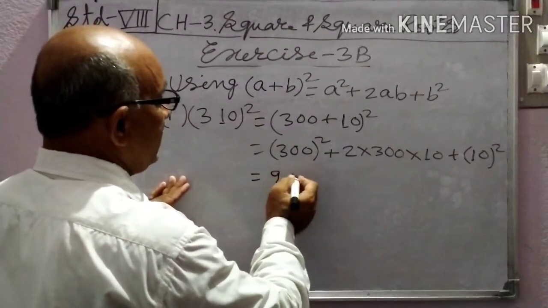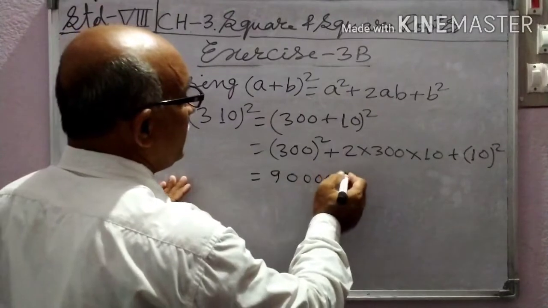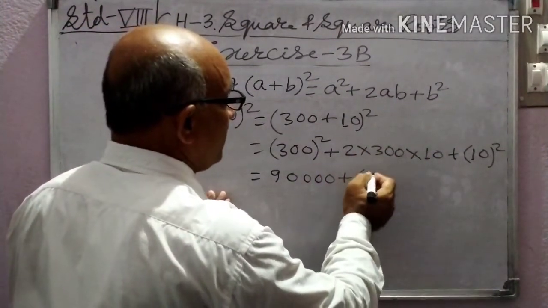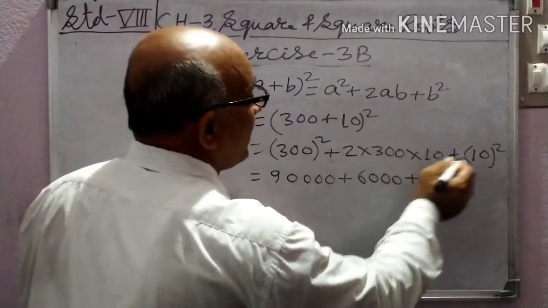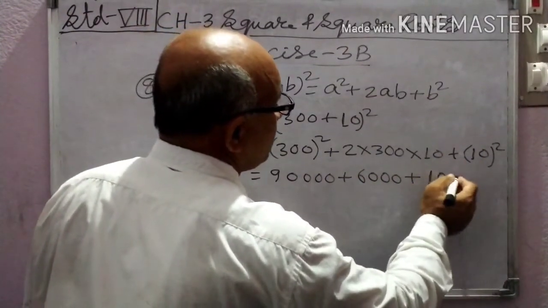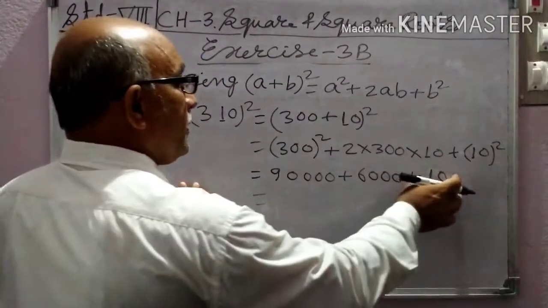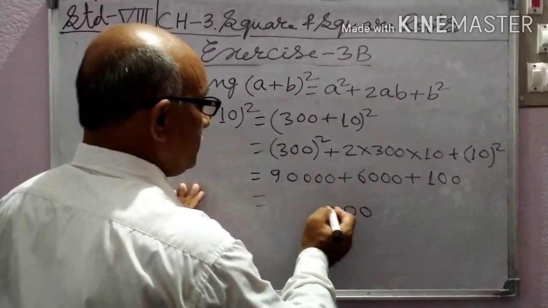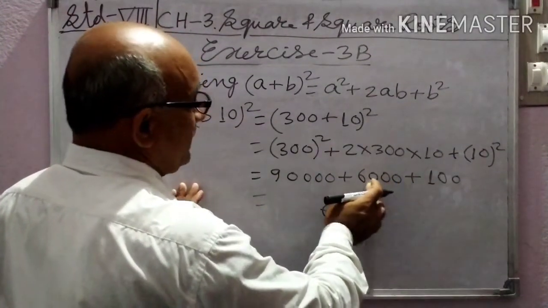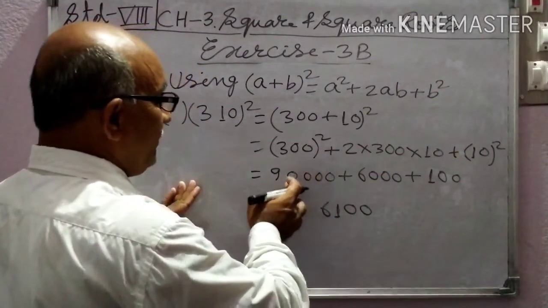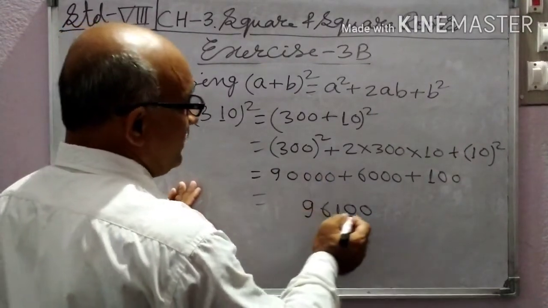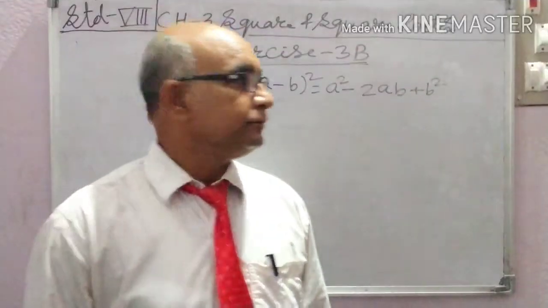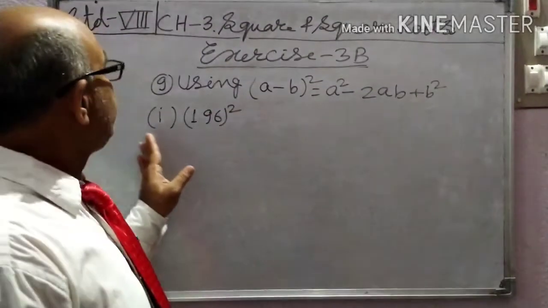3 3s are 9, 90,000, plus 2 3s are 6, 600 into 10, 6000, plus 10 square, 100. Now add them. The answer is 96,100. Write it.